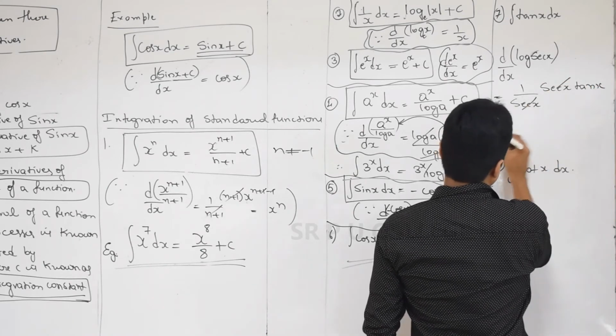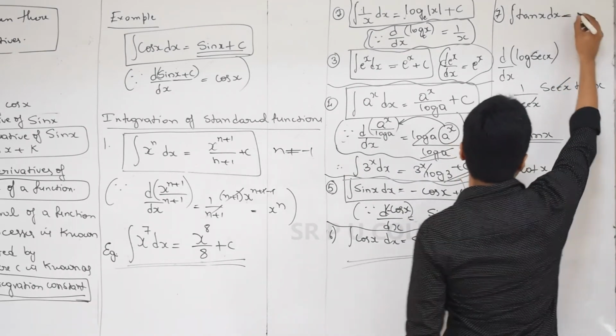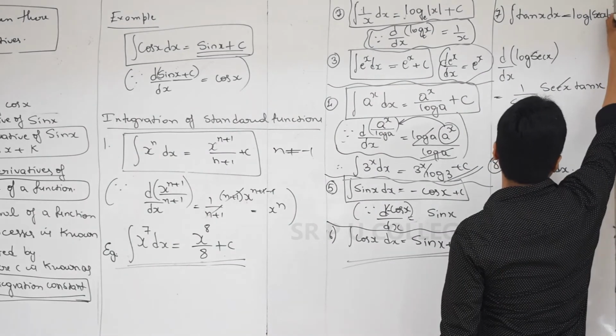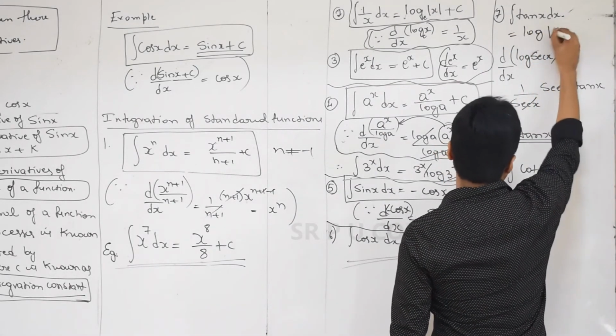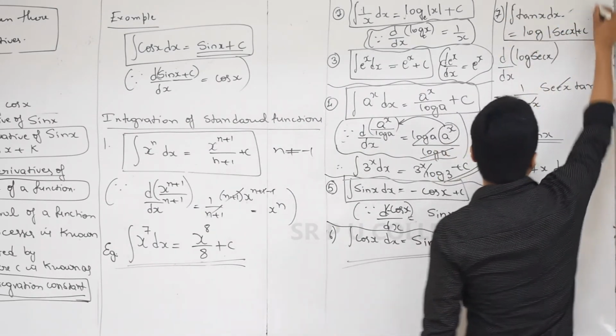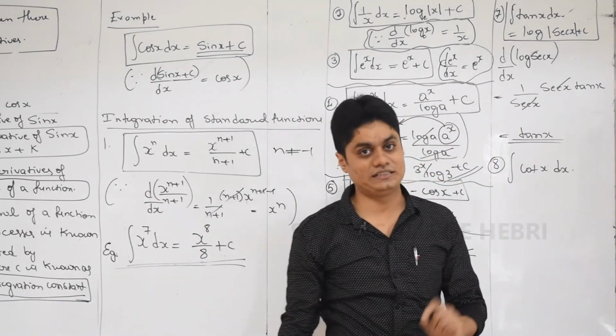See, secant x cancels and what comes? Yes, tan x. So what is the integration of tan x? Log of mod of secant x plus c. I'll write it below. Please remember that. Integration of tan x is log of mod of secant x plus c.